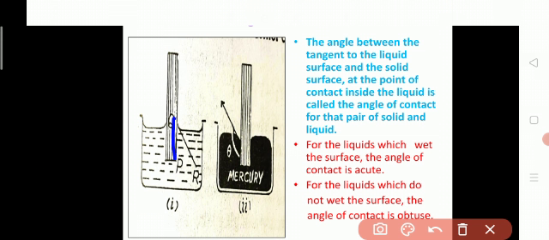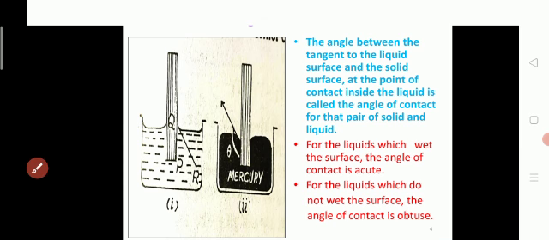From point Q, we have to draw a tangent, QR, and the angle made here, the angle PQR, is the angle of contact, because it is the angle between the solid surface PQ and the tangent QR inside the liquid.